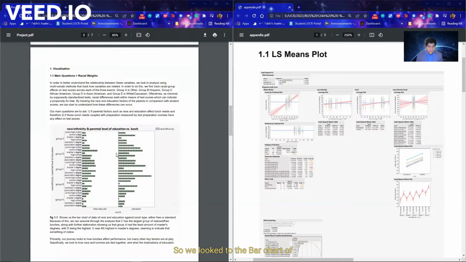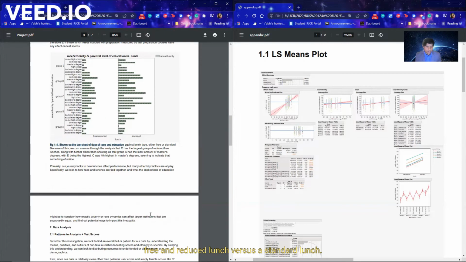So we look to the bar chart of data on race and education shown in figure 1.1 to understand the race and ethnicity versus the parental level of education and lunch. Basically, we're looking at how racial groups are distributed among their education types and how those racial groups and education types relate to a free and reduced lunch versus a standard lunch.